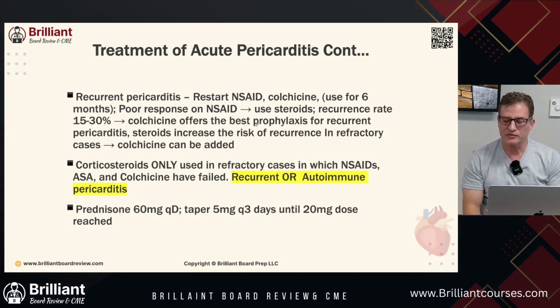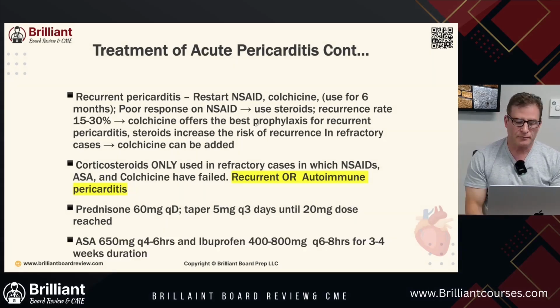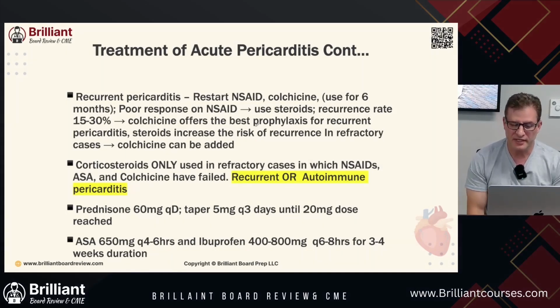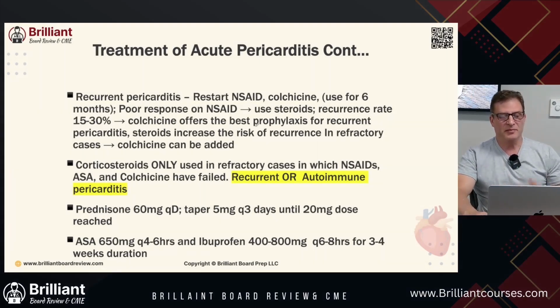Pericardiectomy is a last resort for severe refractory cases. Just think of these dosings, they are so huge. Just think about the GI distress that somebody is going to have. You probably need to consider adding a PPI. Aspirin is going to be 650 milligrams every 4 to 6 hours, and ibuprofen 400 to 800 milligrams every 6 to 8 hours for 3 to 4 weeks duration. Just think about the gastric distress that's going to happen.